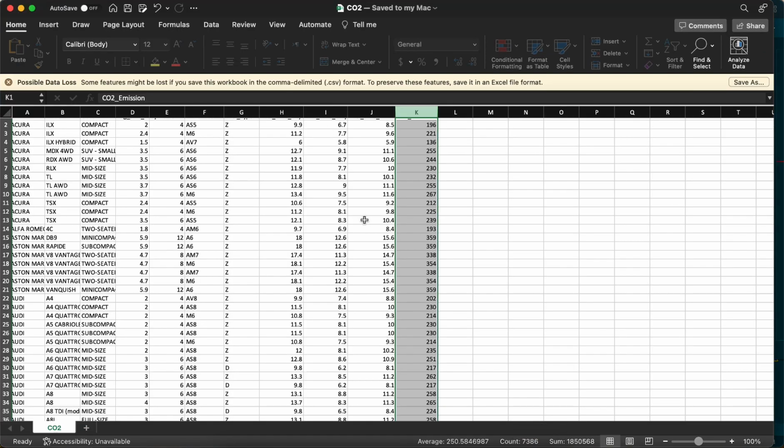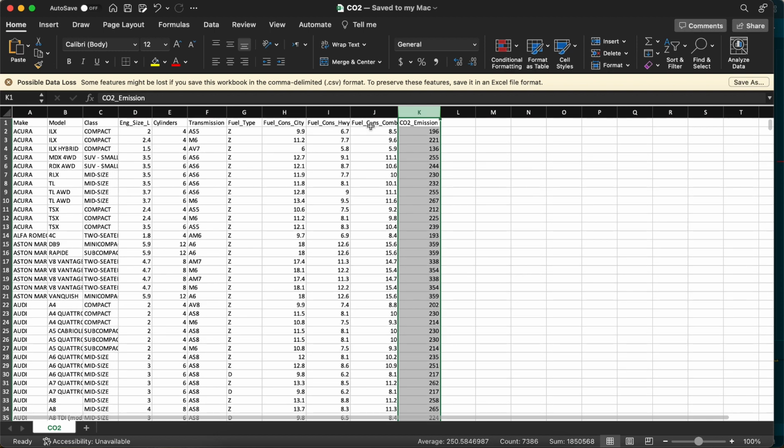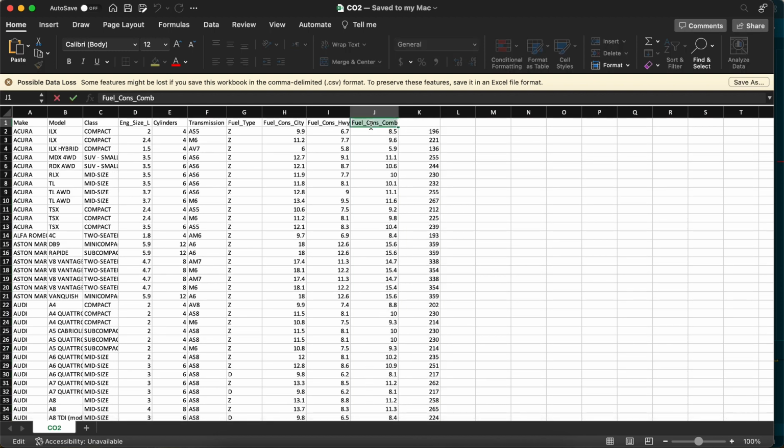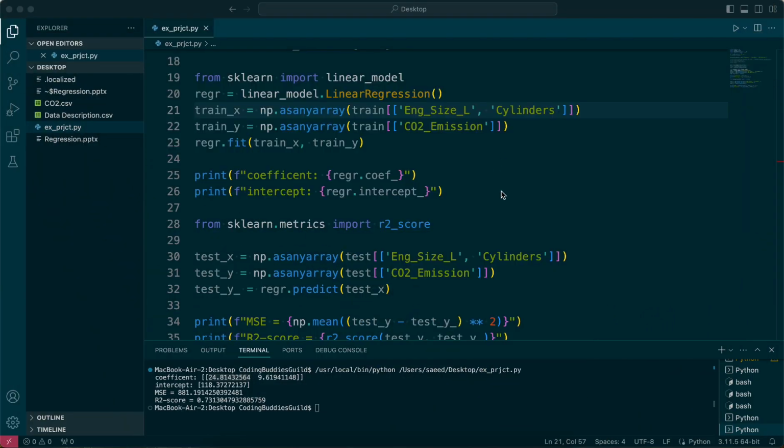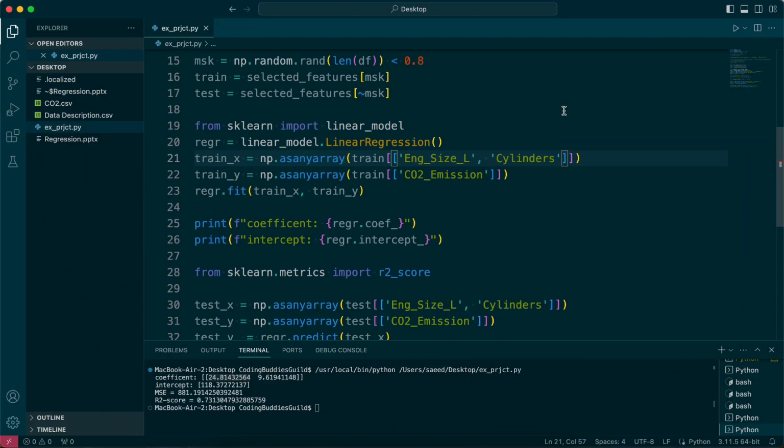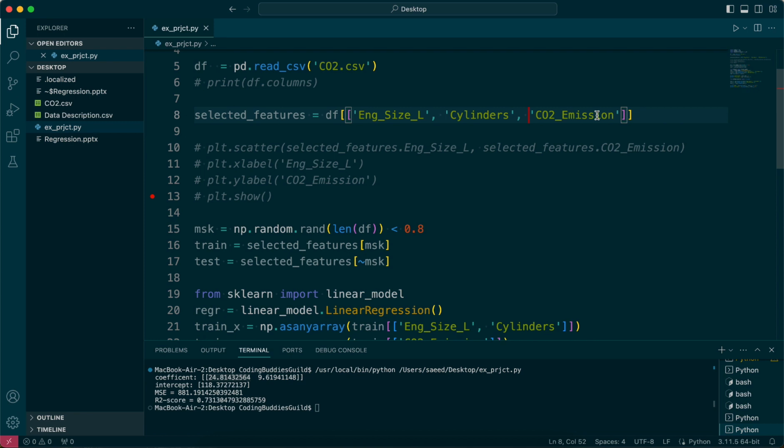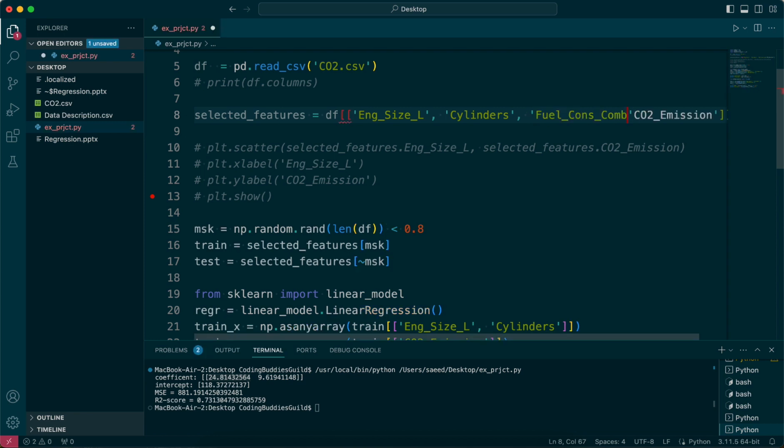We can try adding one more to see how it looks. Let's do this one, right? The fuel consumption combined. If I add that here, well, first of all, I need to add it here.